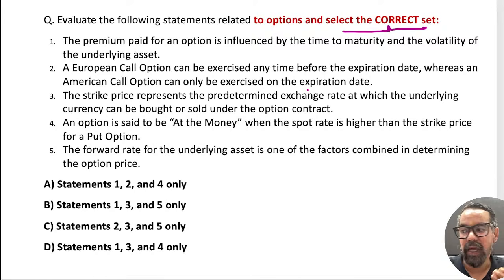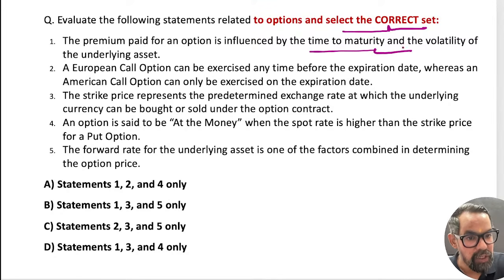Now in India, we use European options. The premium paid for an option is influenced by the time to maturity and volatility in the underlying asset. So basically the premium amount which you pay when you enter into an option contract is a combination of intrinsic value plus time value.